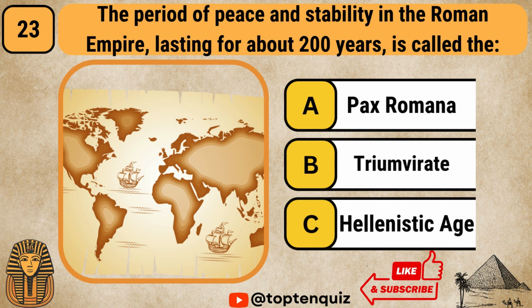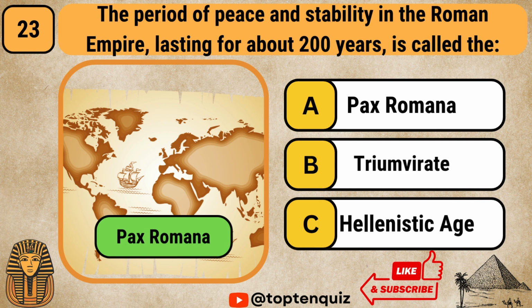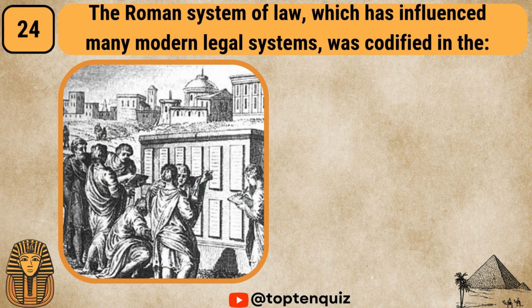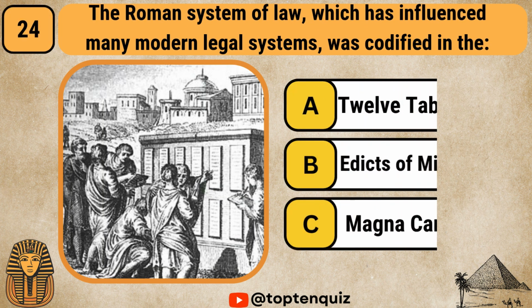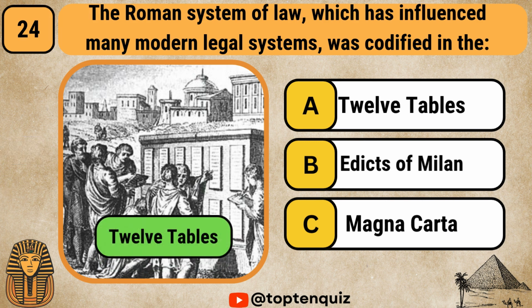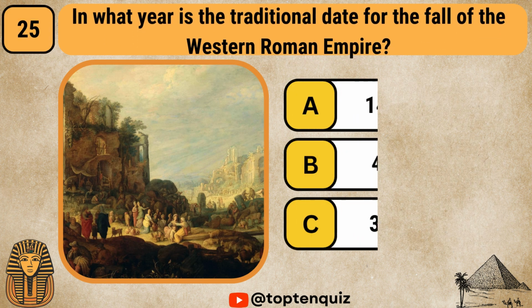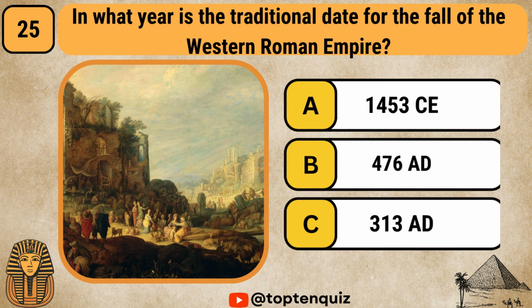The period of peace and stability in the Roman Empire, lasting for about 200 years, is called Pax Romana, Triumvirate, Hellenistic Age. Pax Romana. The Roman system of law, which has influenced many modern legal systems, was codified in the 12 Tables, Edicts of Milan, Magna Carta. 12 Tables. In what year is the traditional date for the fall of the Western Roman Empire? 1453 CE, 476 AD, 313 AD.